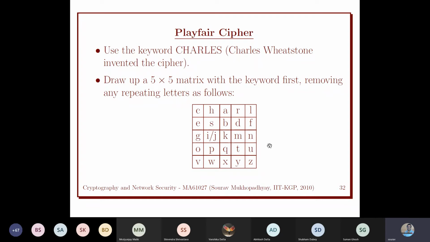So how to fill this key matrix? We have to put every alphabet over here. First we fill the key. Here the key is Charles, so we fill it like this: CHARLES.